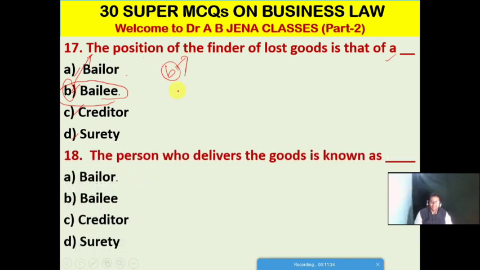So next MCQ, the person who delivers the goods is known as what? This question is from Bailment and Pledge. A. Bailor, B. Bailee, C. Creditor, D. COT. Friends, A is the right option for this MCQ. The person who delivers the goods is known as the Bailor. The person to whom the delivery is made is known as the Bailee.